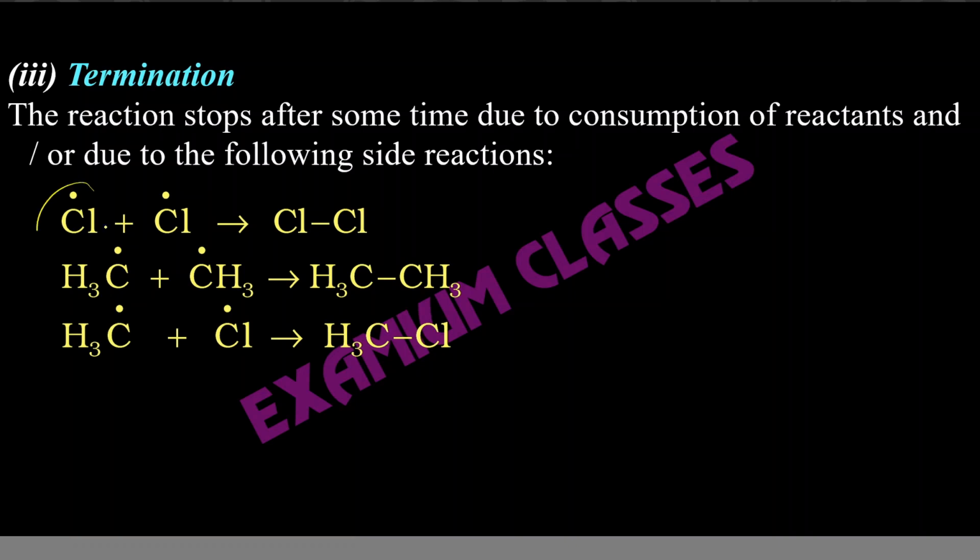Either chlorine free radical will combine with itself to give you chlorine, so chlorine free radical might not be available for propagation of the reaction. Methyl free radical combines with methyl free radical, will not be available for propagation. Methyl free radical combines with chlorine free radical, and then not available for propagation. So these three steps will ultimately bring the reaction down, or can bring the reaction down in few cases, even if